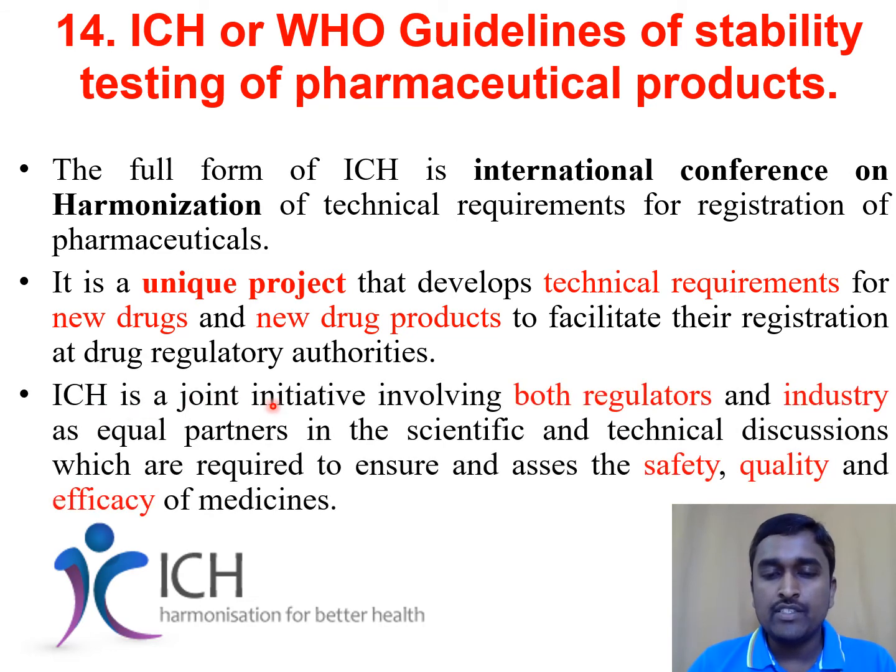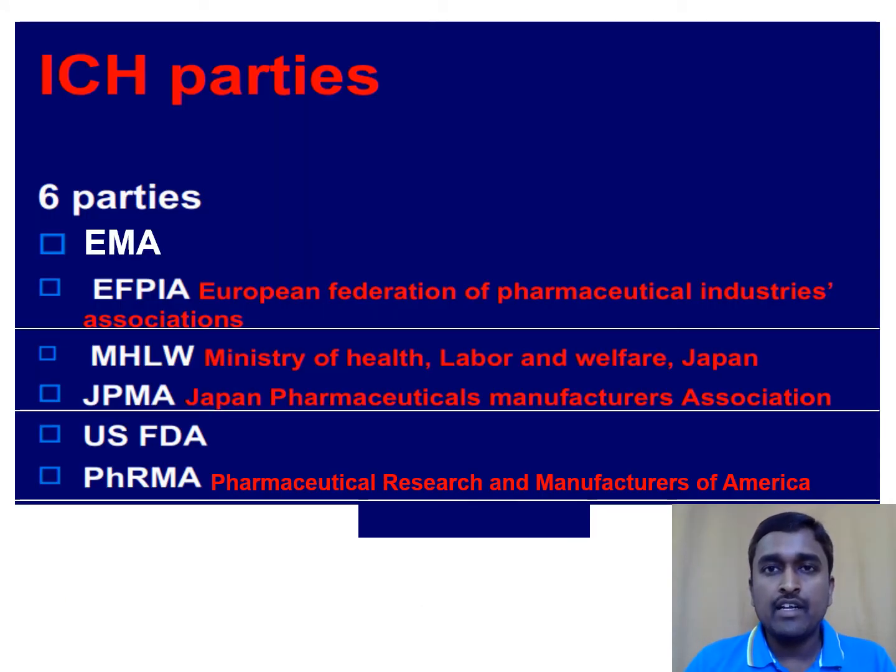ICH is a joint initiative involving both regulators of the respective countries and industrial partners, with equal roles in the scientific and technical discussions required to ensure and assess the safety, quality, and efficacy of medicines. As I mentioned in the previous slide, ICH is a joint initiative between the respective regulatory agencies and the industrial partners.